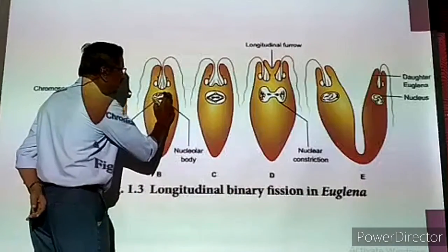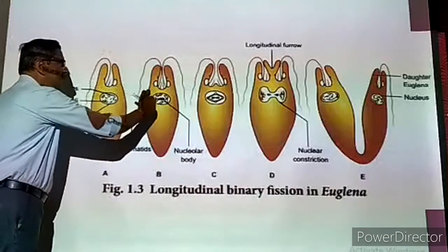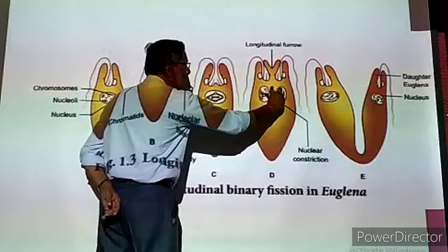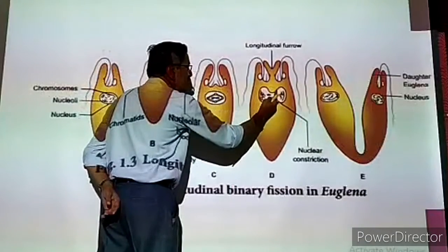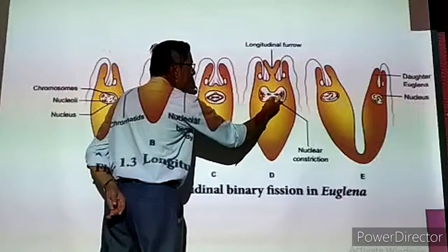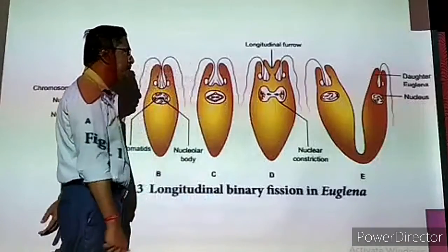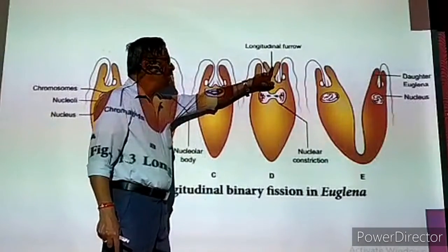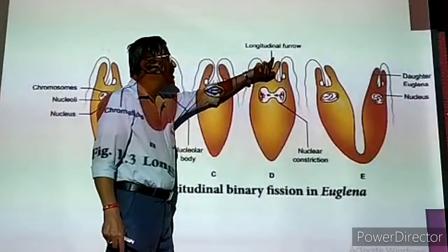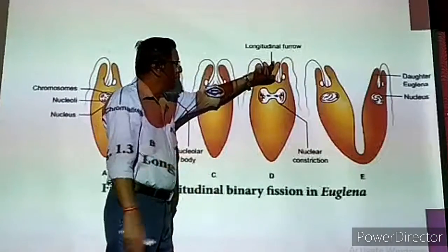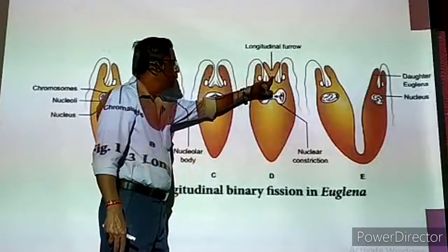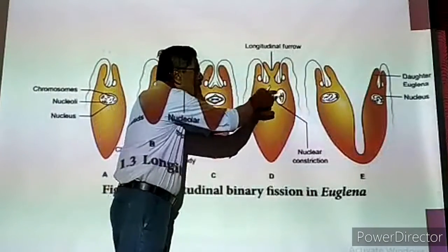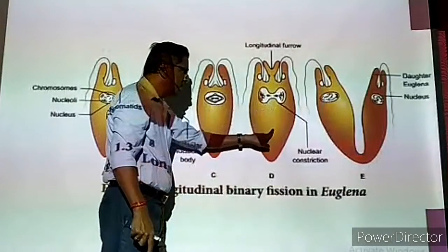Simultaneously, the nucleus is elongating. This is the nucleus. It is slowly elongating, and once elongated, constriction takes place at the center. So one nucleus is divided into two daughter nuclei. Then a splitting, the division, takes place in the center from the anterior end. Anterior means top end. This constriction is growing deeper and deeper, passing between the two daughter nuclei, and finally it is coming to the bottom.